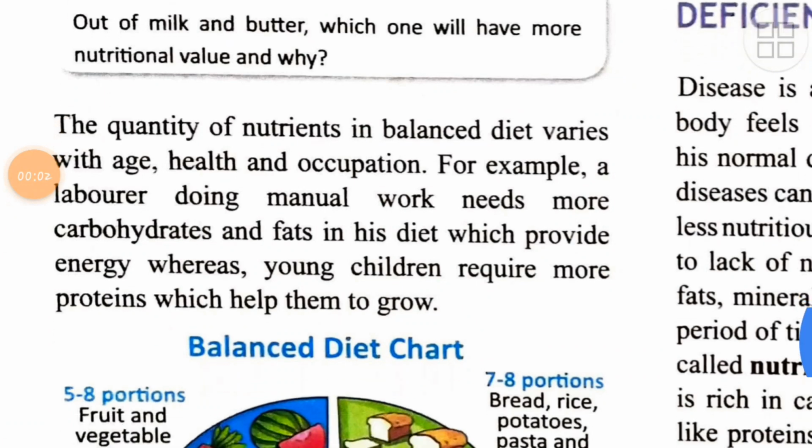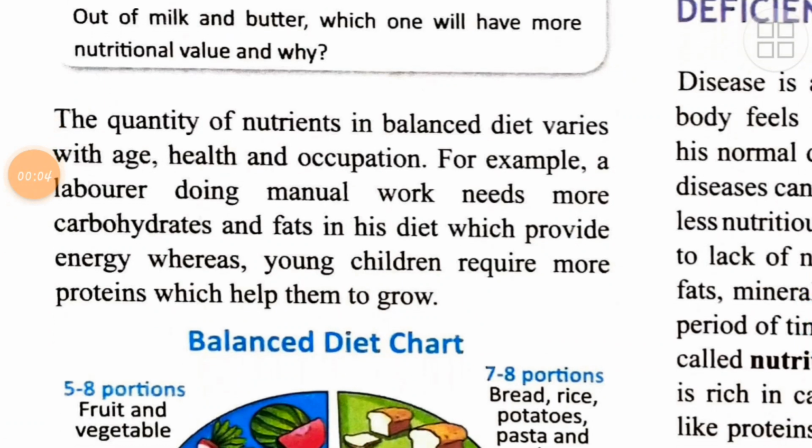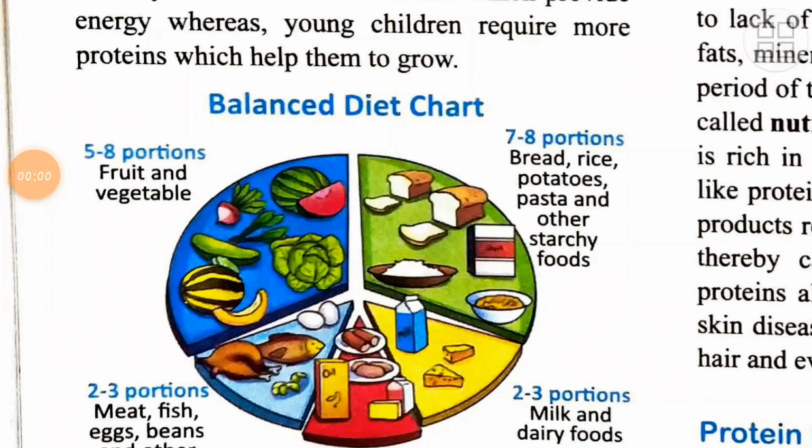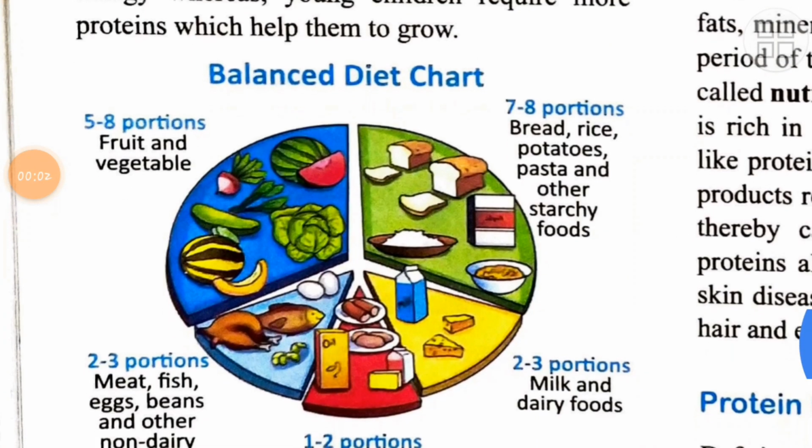A simple example is given here. A laborer doing manual work needs more carbohydrates and fats in the diet, which provide energy, while a young child requires more protein because he is growing, so he needs what? He needs protein, which is also called bodybuilding food, while a laborer who is doing more physical work will be requiring what? Energy. And energy can be derived from carbohydrates or fats. And go through this balanced diet chart.